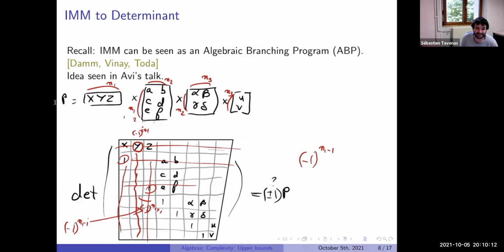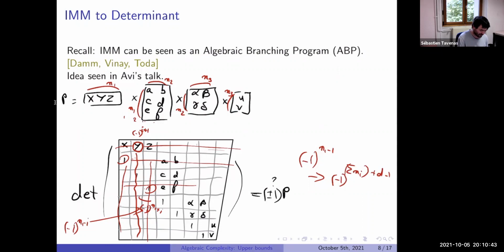And the good thing is that it doesn't depend on the monomial. The coefficient we get at the end will always be (-1) to the sum of the ni plus d minus 1, the number of times we have a -1. -1 or +1 is the same, it's modulo 2. So this doesn't depend on which monomial; it will be the same for all the monomials, so we can just adjust if we have to take +1 or -1.